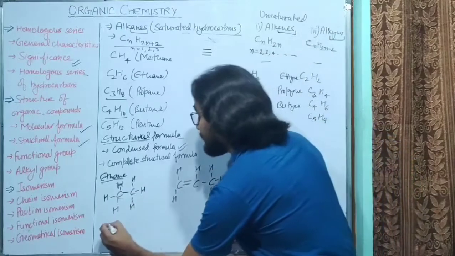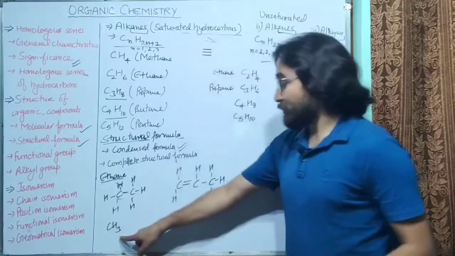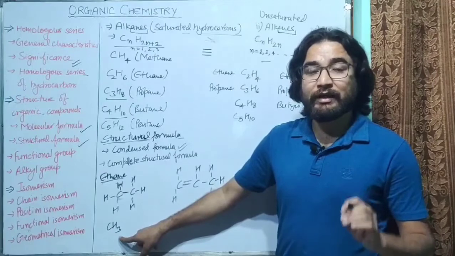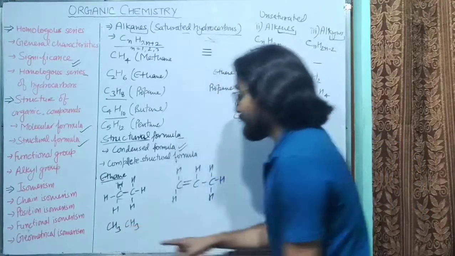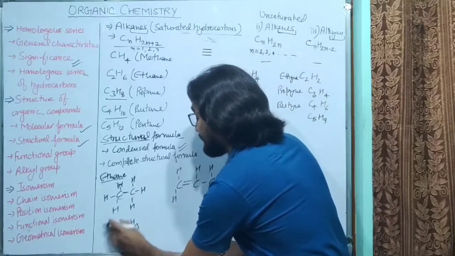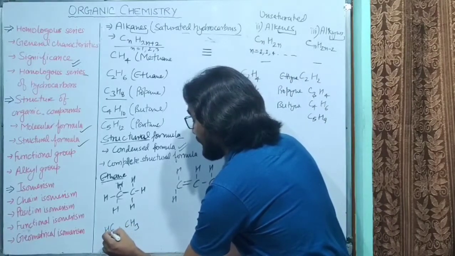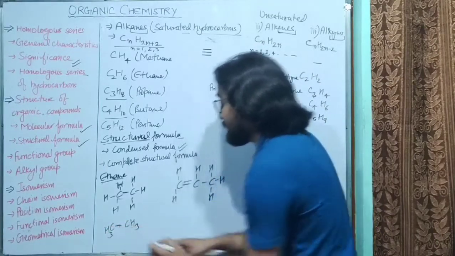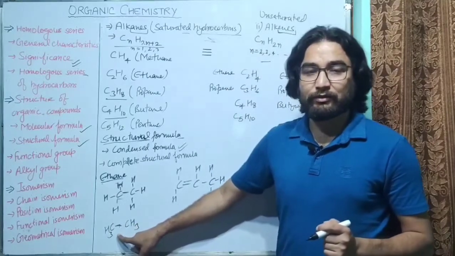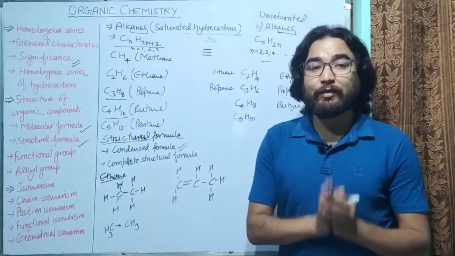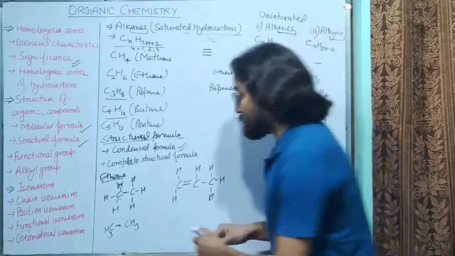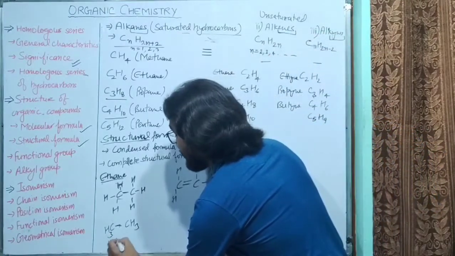You can write it CH3. So CH3 means these hydrogen atoms are attached to the carbon atom. And then one more CH3. You can also write it H3C. Both are the same thing. H3C or CH3, both are the same thing. So you can show it like this. So this is the condensed formula. You don't have to represent the single bonds here. So you also represent it like this, CH3, CH3.